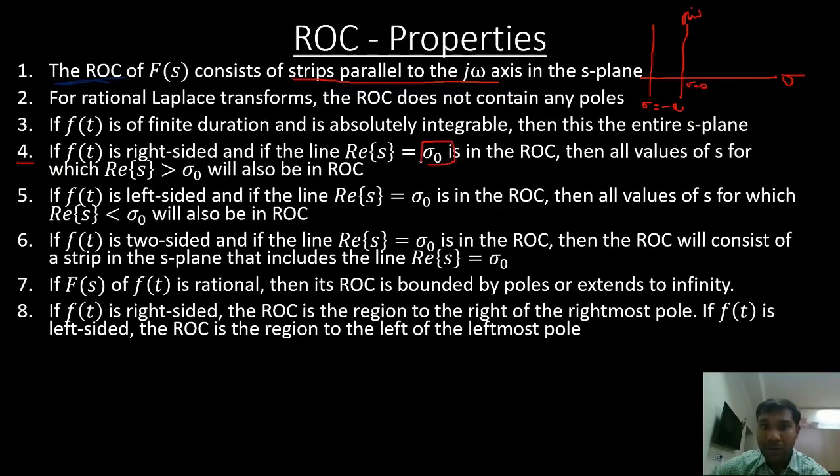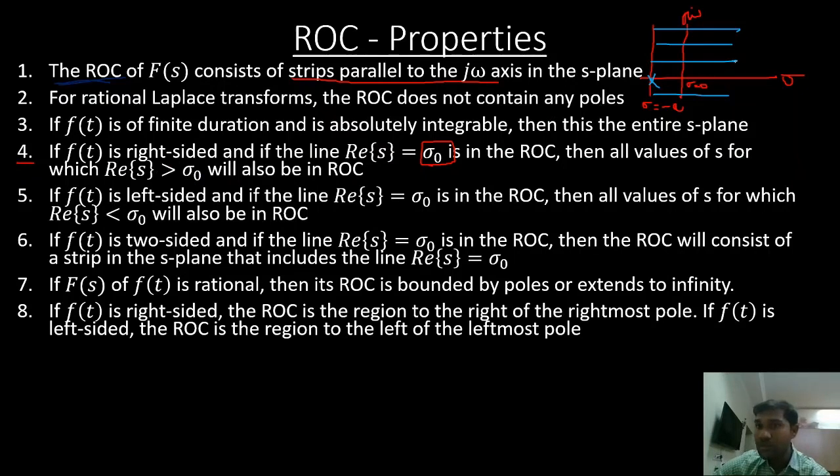In case of sigma naught, I'm considering 0. If sigma equals 0 is in the ROC, mine is a right-sided signal. Right-sided signal means this is my pole and this is my pole, and my ROC is going to be towards the right side, right of the rightmost pole. And if 0 is in the ROC, then all values of s for which sigma is greater than 0 will also be in the ROC.